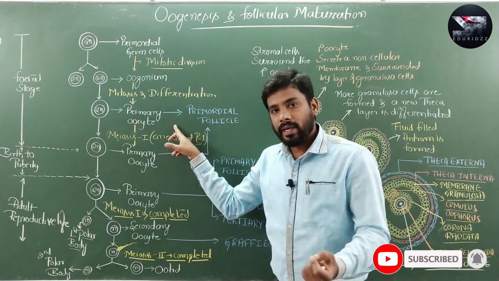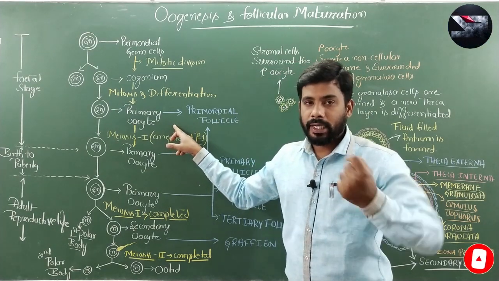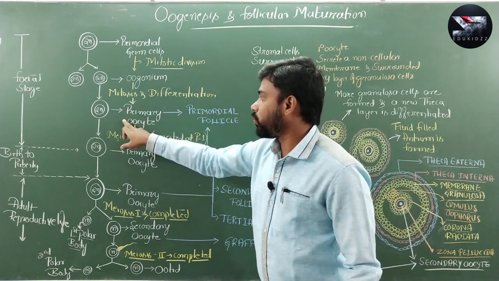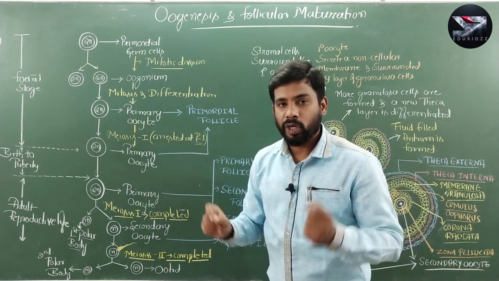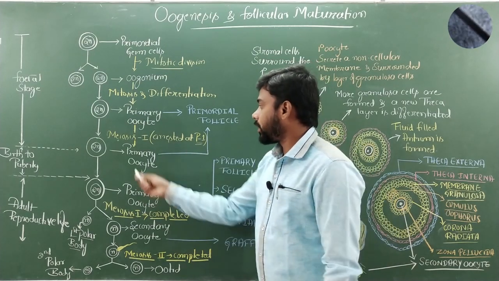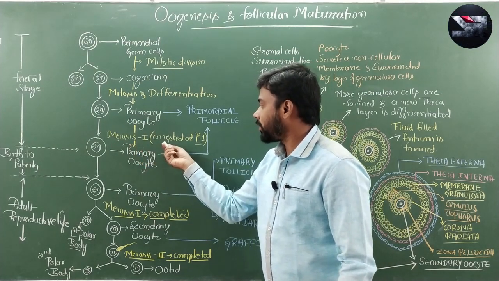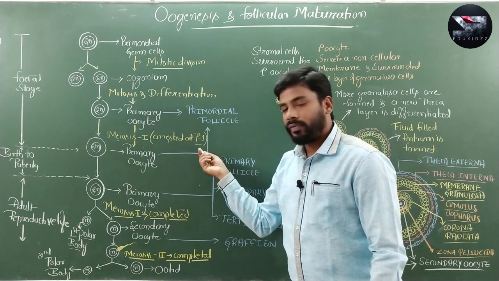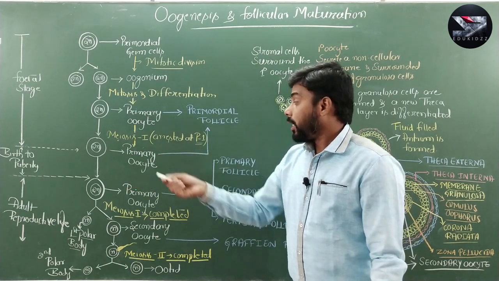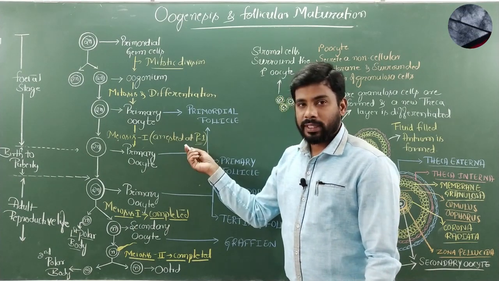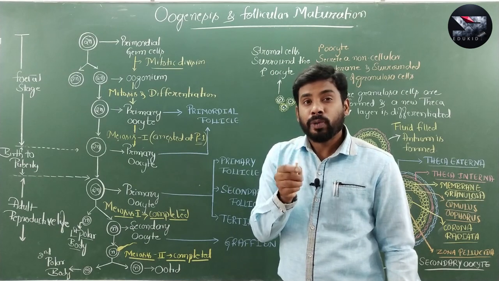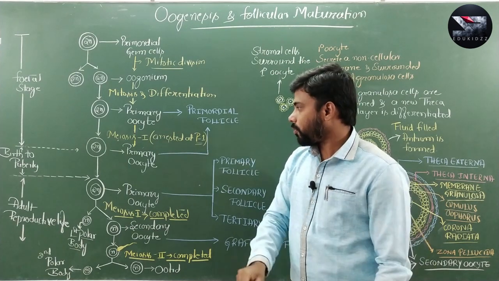And when the female embryo reaches 25 weeks of age, this primary oocyte starts to divide by meiosis, but it is arrested at meiosis 1, that too at prophase 1 of meiosis. And you know, in prophase 1 there are several stages. Here, the primary oocyte is arrested at diplotene stage, that you have to remember.